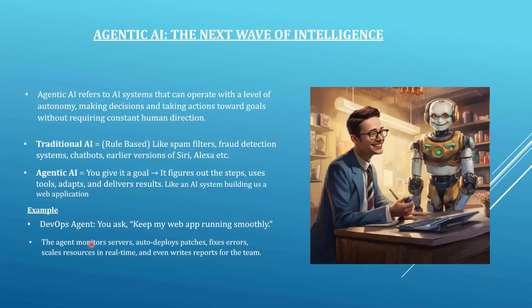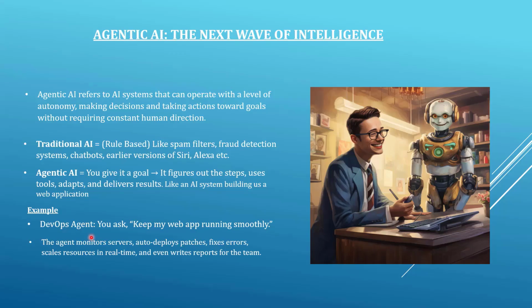Now, how this agent gets the capability to monitor servers, to deploy patches, this capability is given to this agentic AI system by integrating them with external APIs. Agents can call those APIs and can perform these required actions. We will learn more about integrating these agents with external applications when we start understanding the various parts of agentic AI systems in the upcoming lectures.